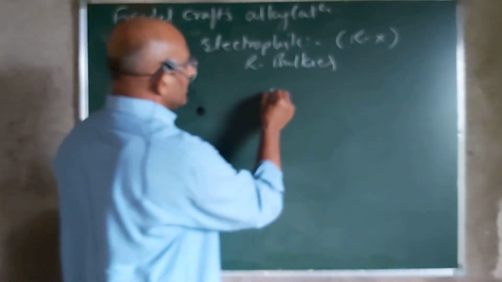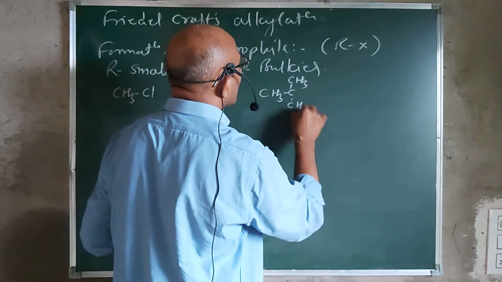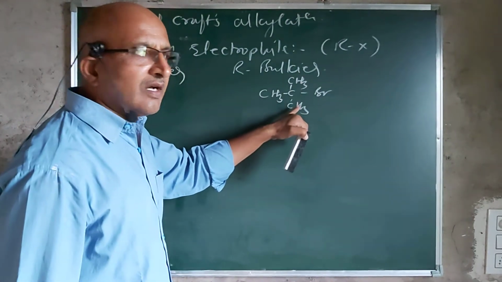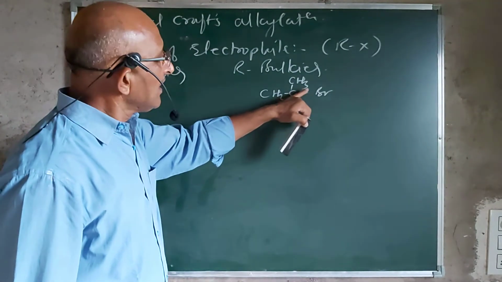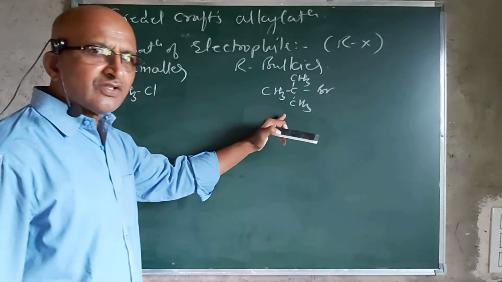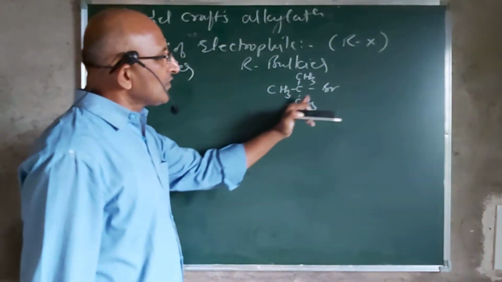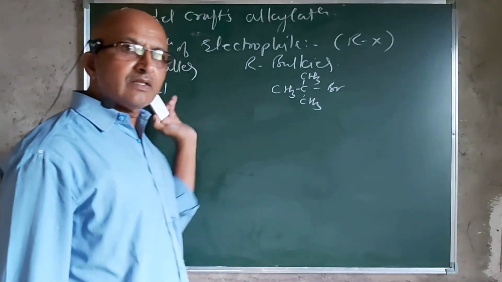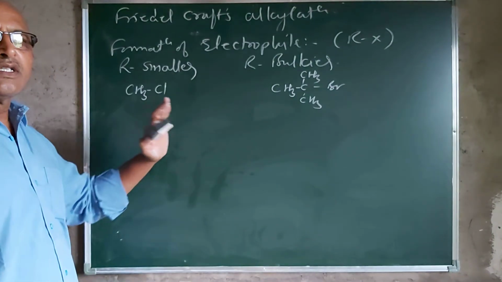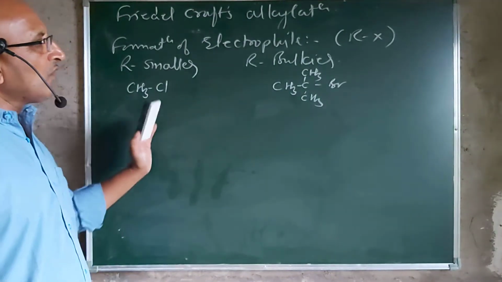But the molecule of tertiary butyl bromide or chloride is a bulkier molecule, where three methyl groups are attached to one carbon atom, so this is a tertiary alkyl halide, and the other is a primary alkyl halide. Breaking of this C-Cl bond is difficult, and the breaking of this bond is easier than in methyl chloride. This makes a slight difference in the formation of the electrophile. Both need the Lewis acid catalyst for breaking of this bond.